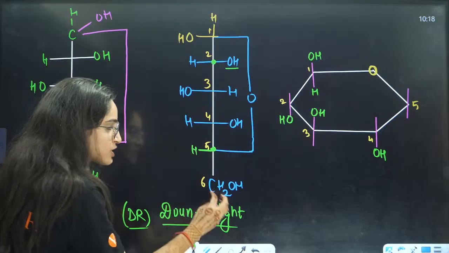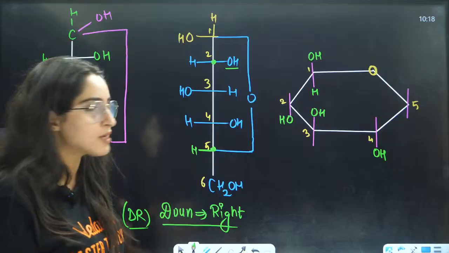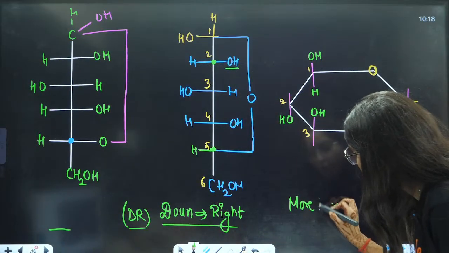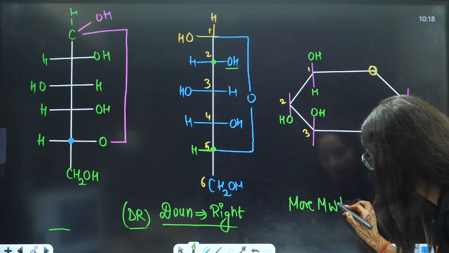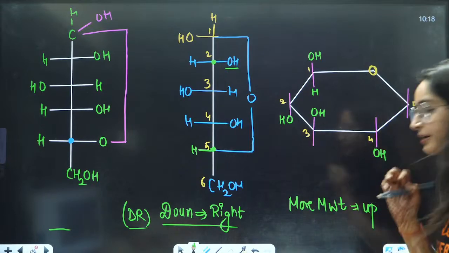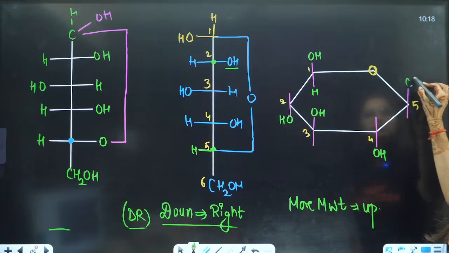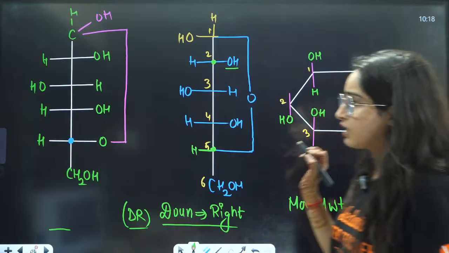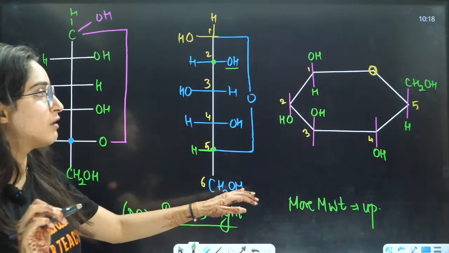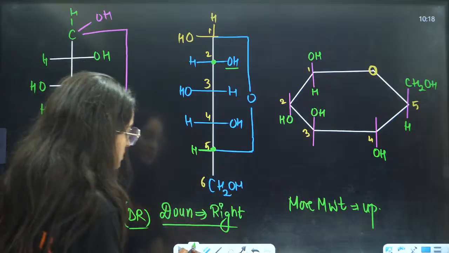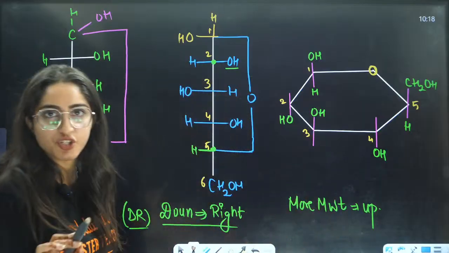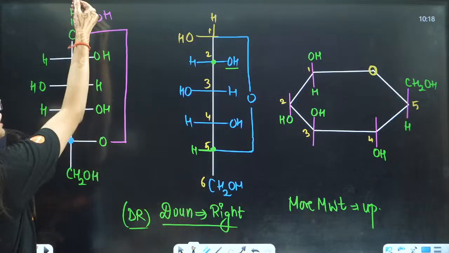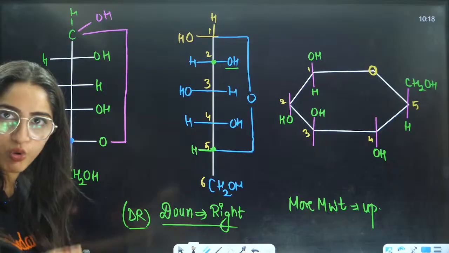So of these two attachments, this one is having more molecular mass, more molecular weight, that will be written upwards, right? So here this will be CH2OH and this is H. Now this is how you will form the alpha glucose, right? This is how you will form basically the glucose structure. This is the glucose structure. Again, I will repeat that. Firstly, what we did, we drew the structure of the glucose, right?